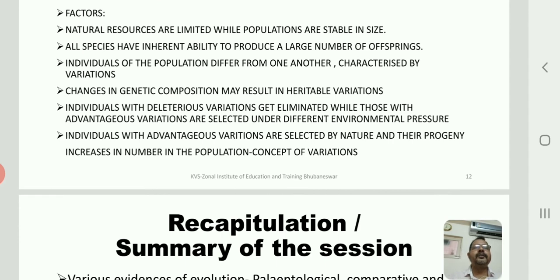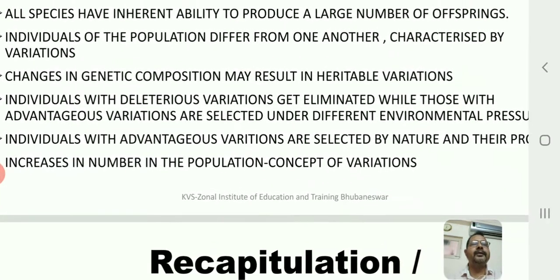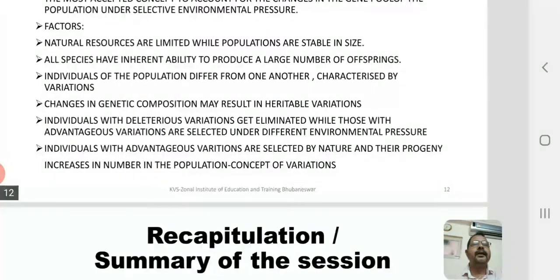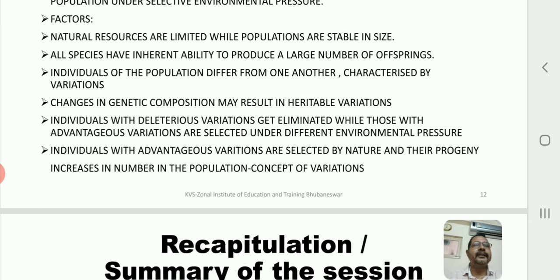Okay, individuals with advantageous variations are selected. So that's a very important point. Individuals with advantages, and how does an organism know that this is an advantage? It will only be known at the time of survival. If it is able to survive, that will be known to the organism: yes, I possess these heritable variations, and these are my advantageous variations that help me to survive.